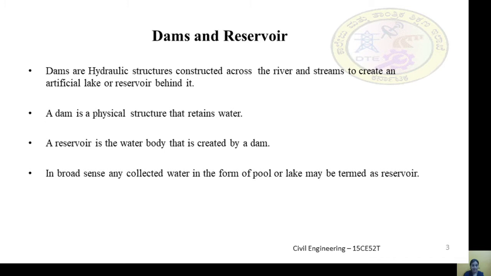However, dams and reservoirs are two entirely different things. An easy distinction to remember is that a dam is a physical structure that retains water. A reservoir is a water body that is created by a dam. In a broad sense, any collected water in the form of a pool or lake may be termed a reservoir.